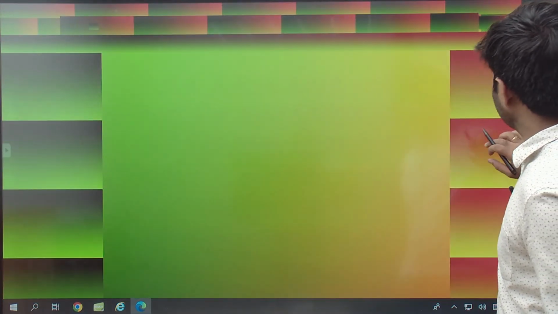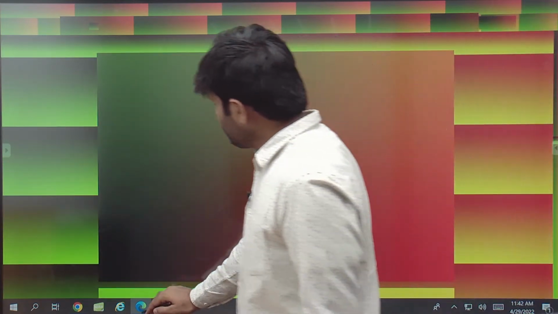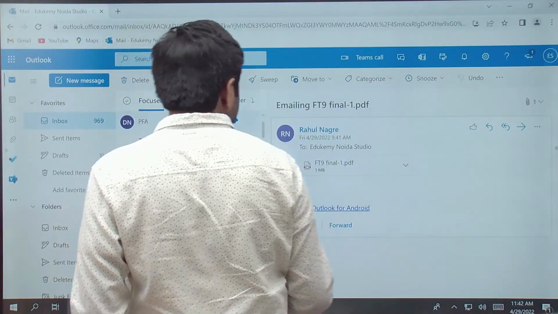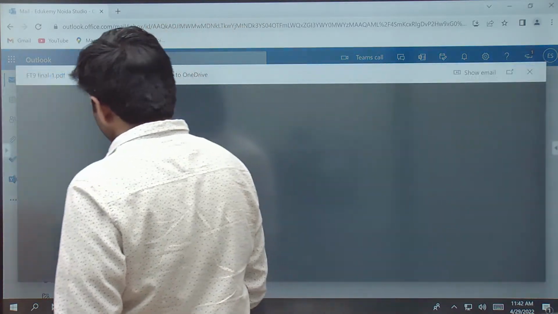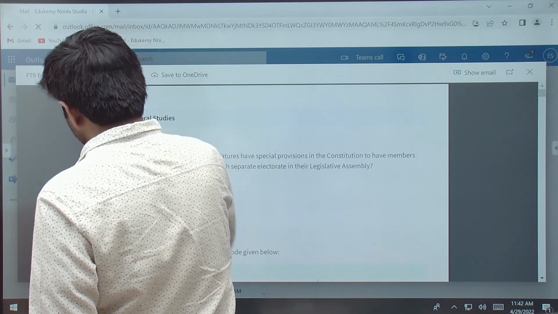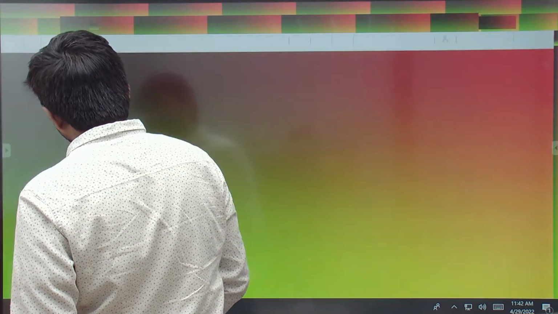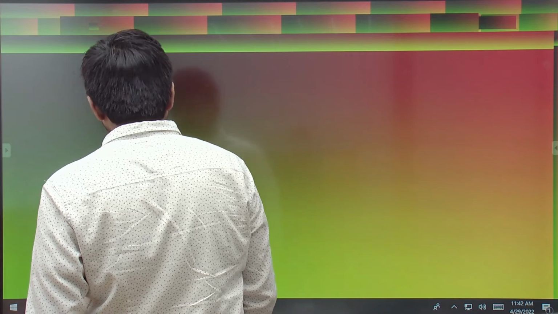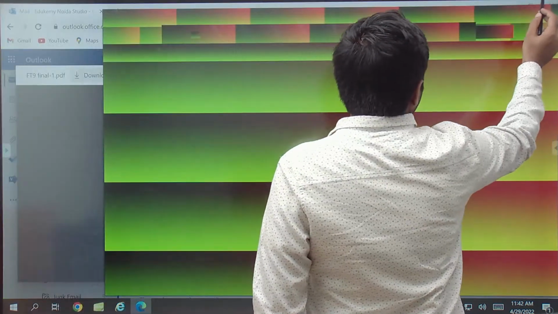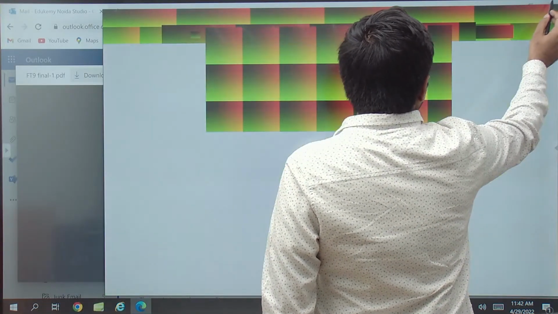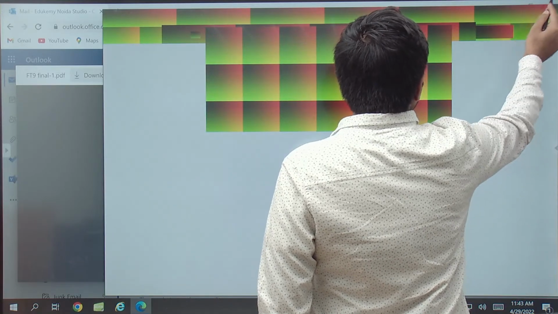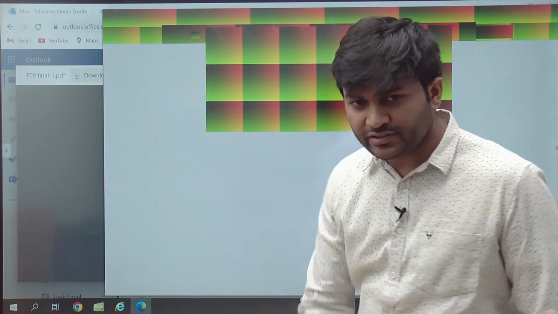Increase font size. Uh-oh. Just a minute. Just a minute, everyone.